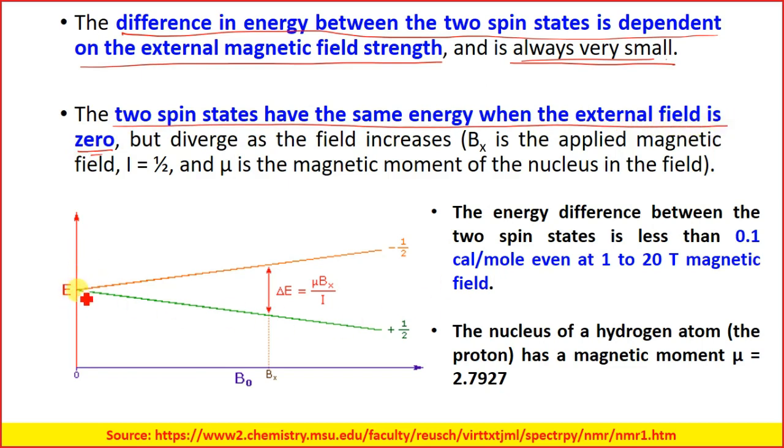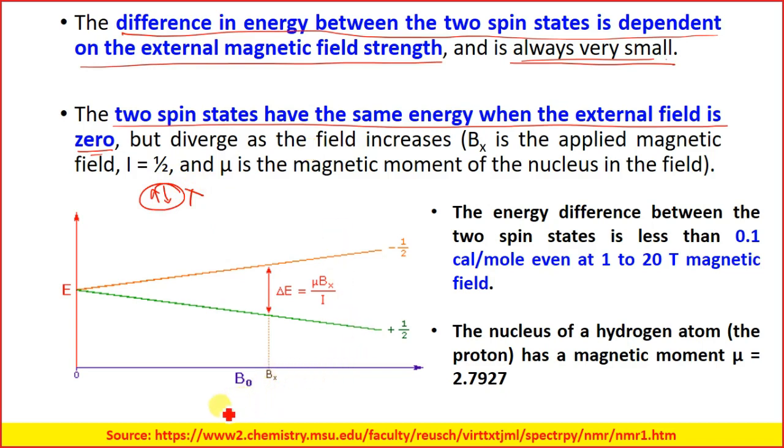We all know that when we put the atom in normal arrangement, they will try to pair up these magnetic moments, and those magnetic moments will be cancelled out. So in this way it remains over there.